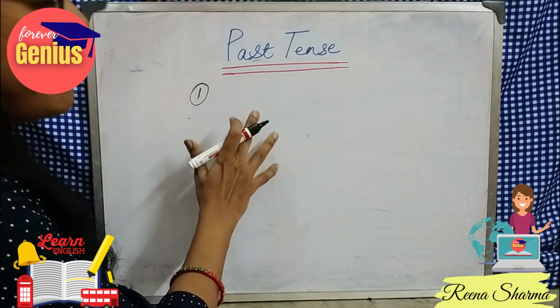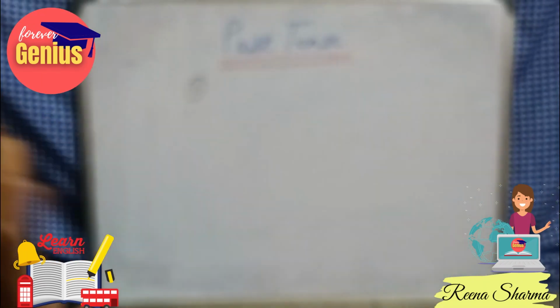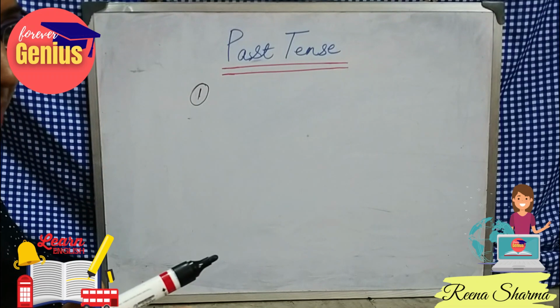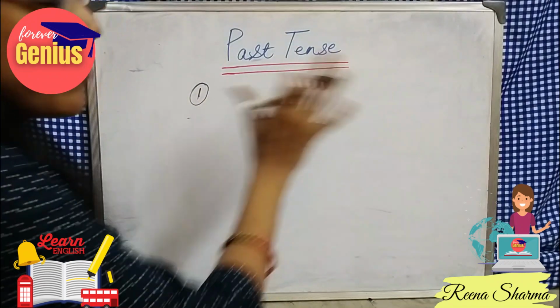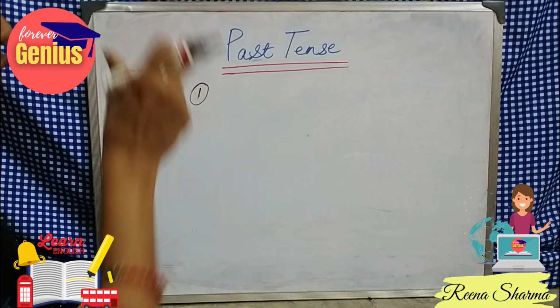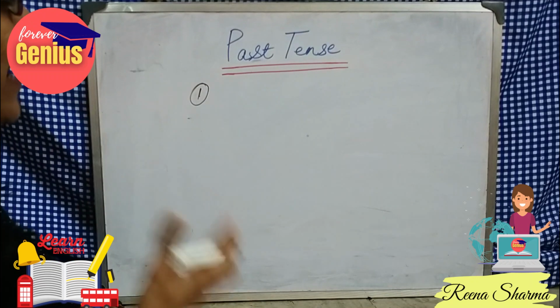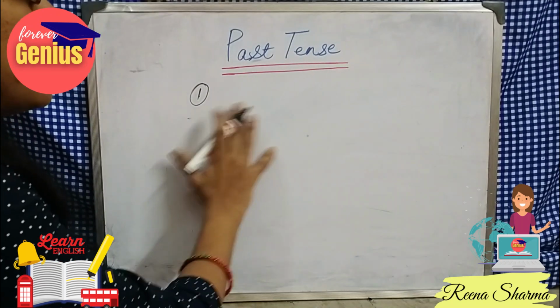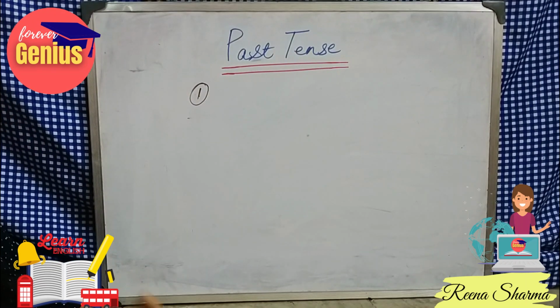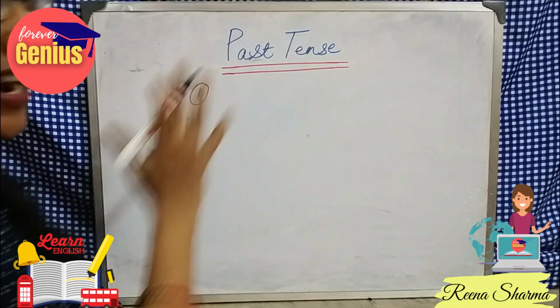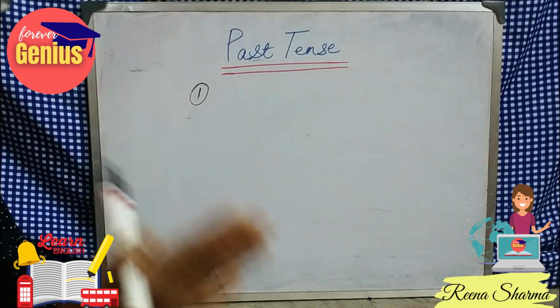So pause the video and try to answer yourself what are the four forms of present tense, and we will just remove the present word from that and use the past word in those cases. So it will be a revision also, because if you practice something, it will make us perfect in that particular thing, isn't it? Yes. So I am just writing till the time you all recall yourself.